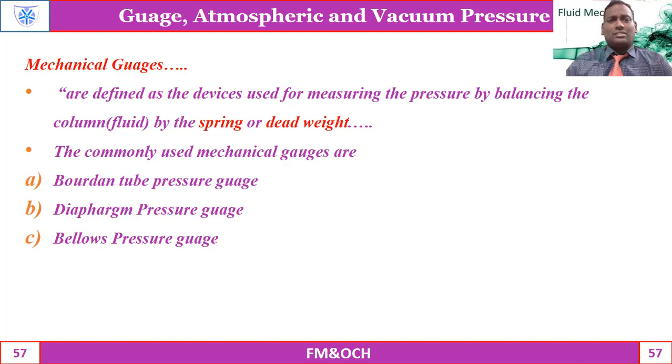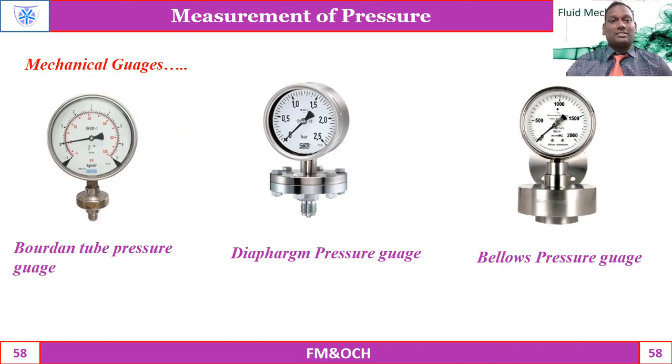The commonly used mechanical gauges are the Bourdon tube pressure gauge, diaphragm pressure gauge and bellows pressure gauge. These pressure gauges are shown in this slide. All represent or calculate the pressure, with reference to gauge or vacuum, with their different operational characteristics.